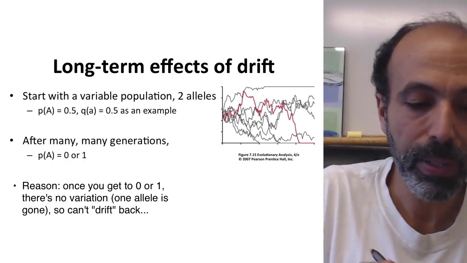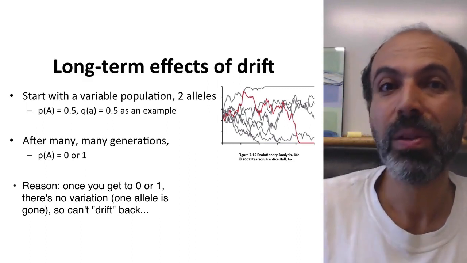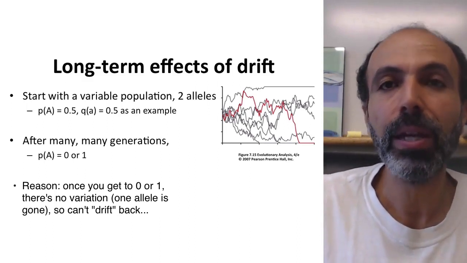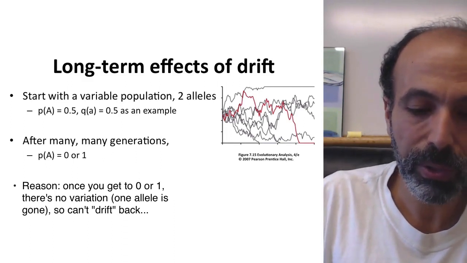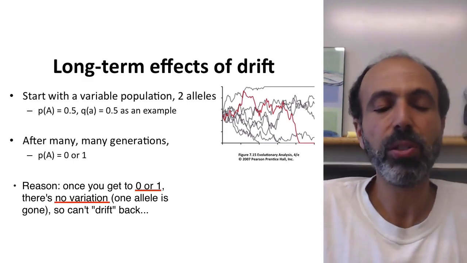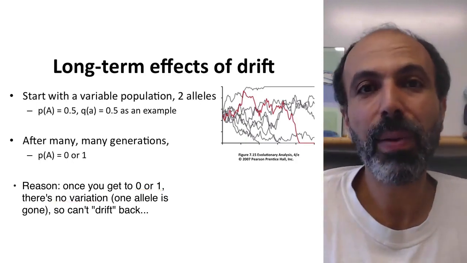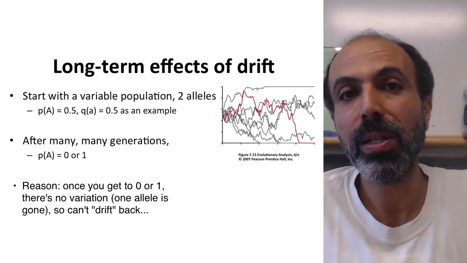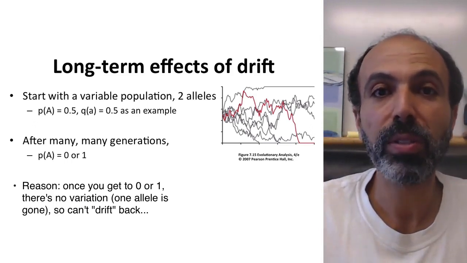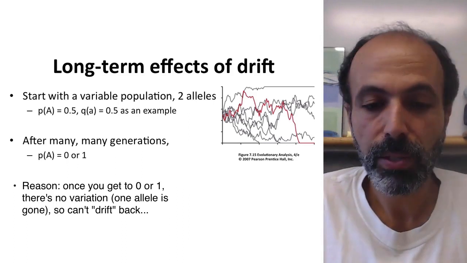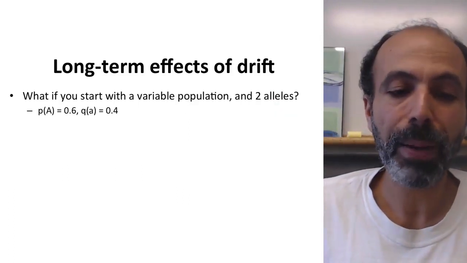Basically the whole population will be big A, or the whole population will be little a for every one of these populations. The reason is that once you get to an allele frequency of 0 or 1, there's no variation. One allele is just gone. If the allele is gone, you can't drift back down. You need a new mutation to come in to reintroduce it. But just working with the variation that's present, genetic drift cannot have any further change. So the long-term effects of genetic drift are to remove variation from a population.